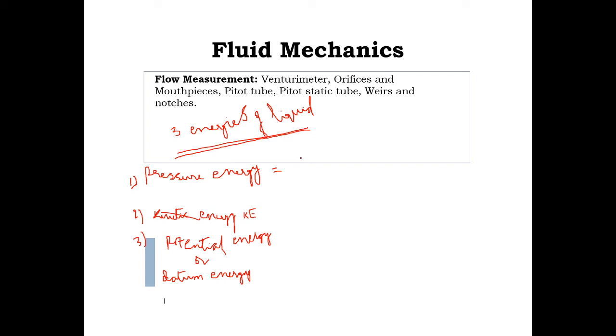That hydrostatic pressure is P. Okay, this pressure energy per unit weight of the liquid is known as pressure head. Pressure energy per unit weight is known as pressure head. It is expressed in meters. Units are meters.